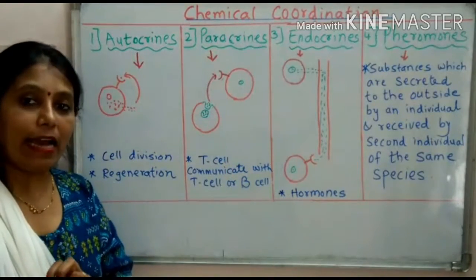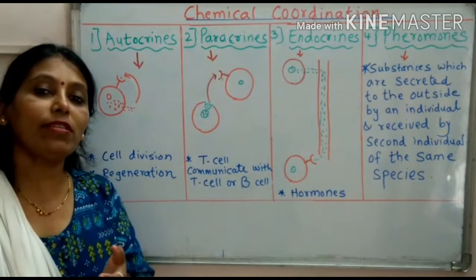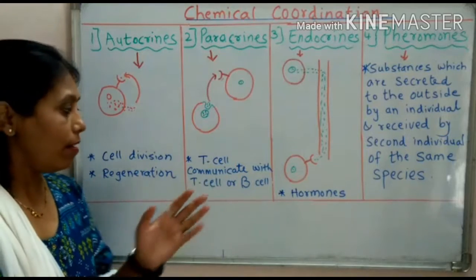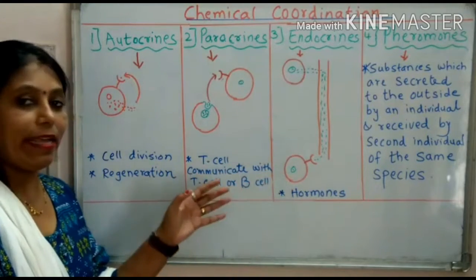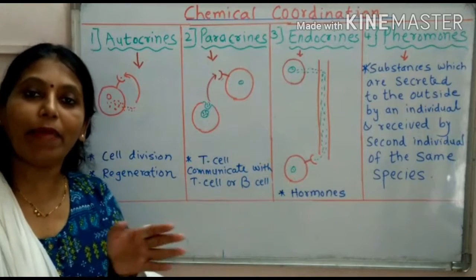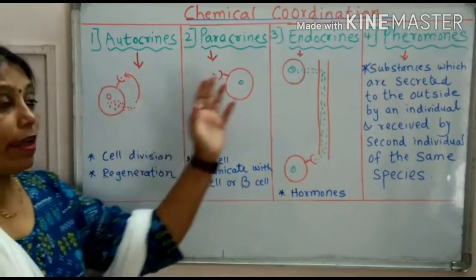The examples are, in the body we have the immune system. In the immune system we have many cells. So T cells try to communicate with either a T cell or B cell, a neighboring cell. So this is an example of paracrine.